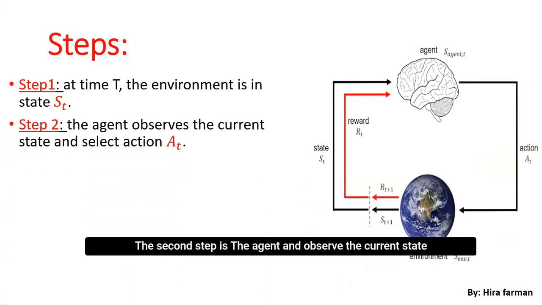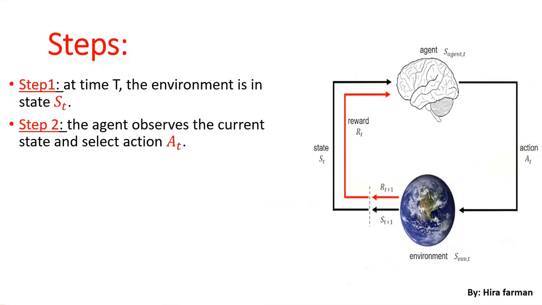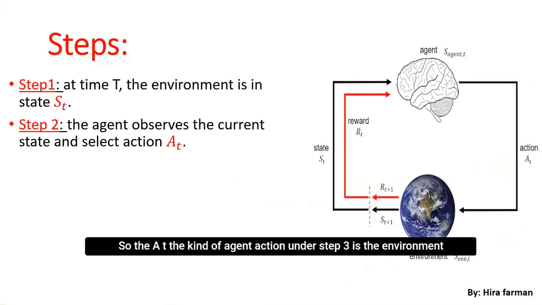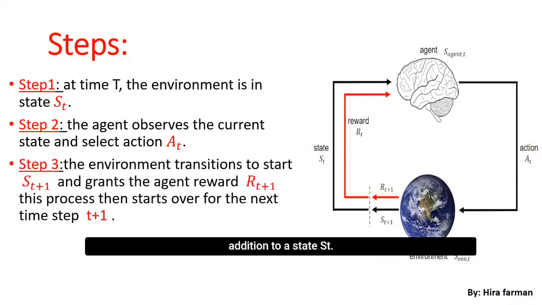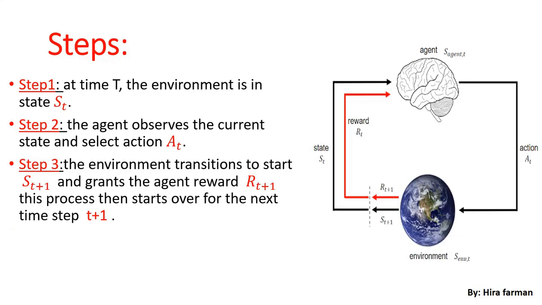The second step is that the agent observes the current state and selects action A_t. And in step three, the environment transitions to state S_{t+1} and grants the agent reward R_{t+1}. This process then starts over for the next time step, t plus 1.